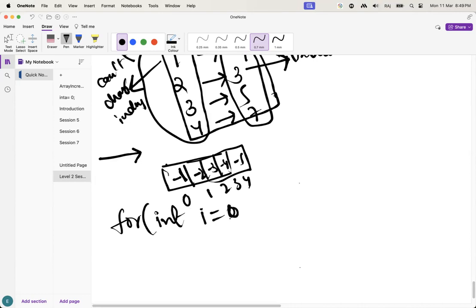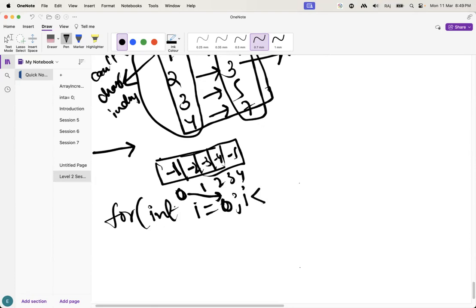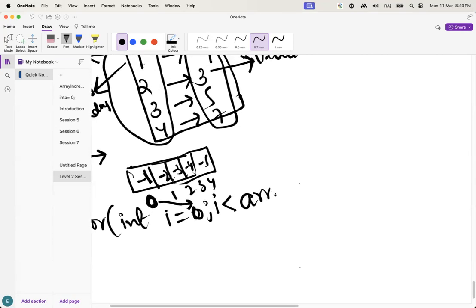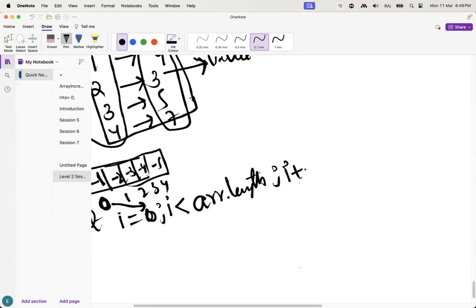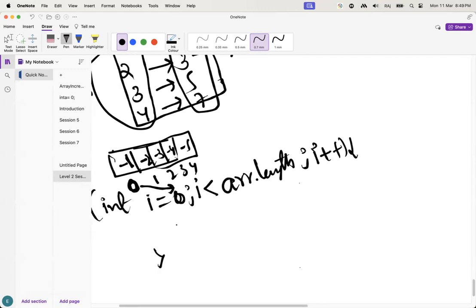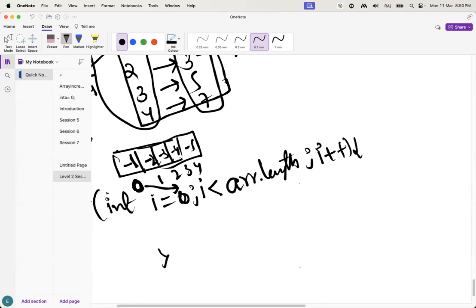Why am I going to start with 0, guys? Here the array index starts with 0. That's why I am taking the I value as 0. Next, up to what level? Up to how many times do I want to rotate this array, guys? I mean, I want to check these values until the end of the array size. Guys, understand this one? I have taken I plus plus. Why have I taken I plus plus here? Because the index is always incremented by 1. First 0, next 1, the next 2, like that. So that's why I have taken I plus plus.